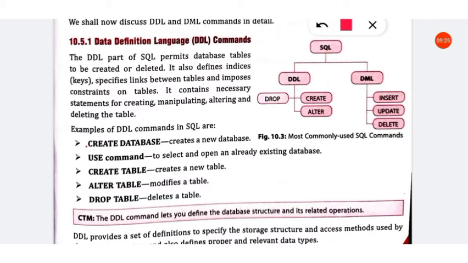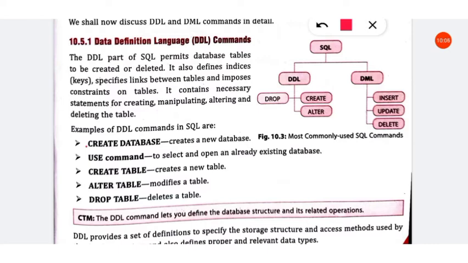When the use command is executed, the database name which is given will be opened. That is, use school means if there is a school database, then that database will be opened for us. So the use command is also a DDL command to open an already existing database. After creating a database, to open that, we have to use the use command. Then create table. So after opening, that is after using the use command, we can create the tables in